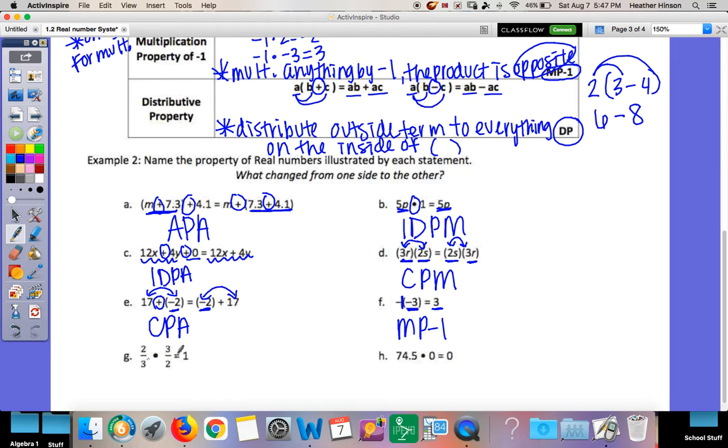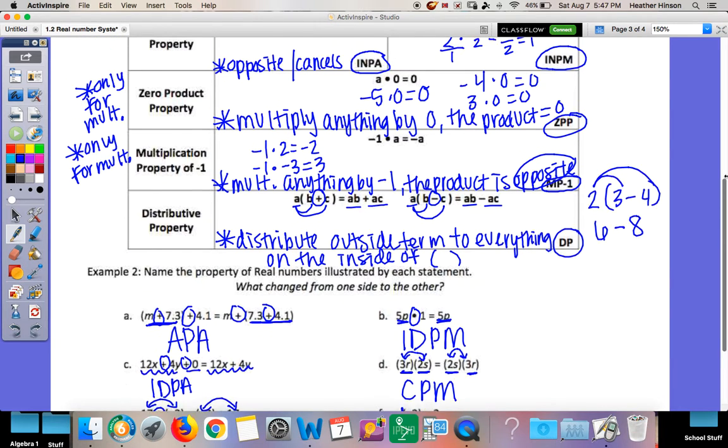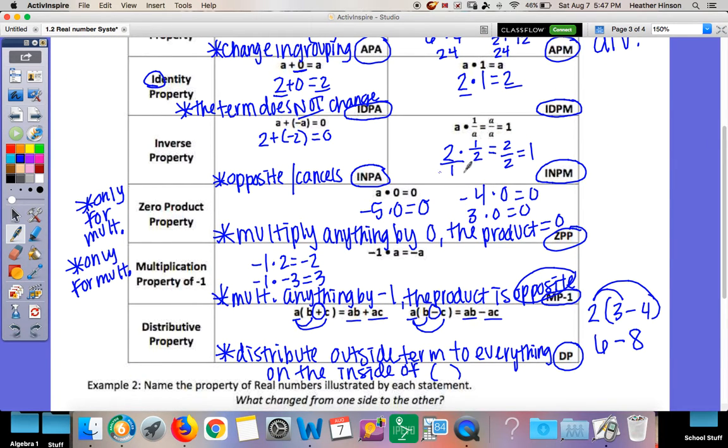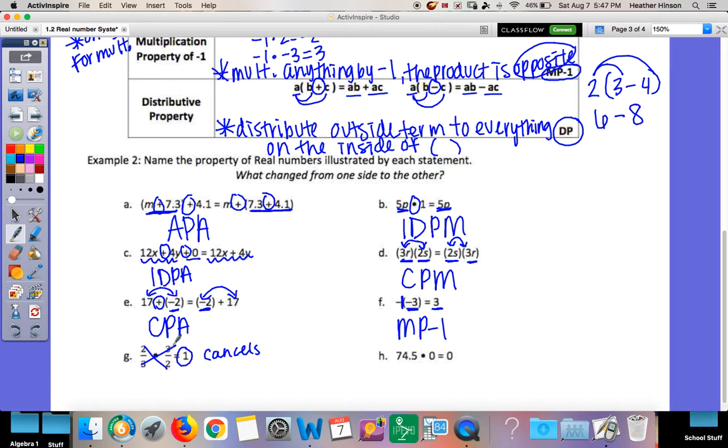Okay, G, what changed from the left to the right? A lot, because it canceled out. I had 2/3. I flipped it upside down, which is its opposite, and it canceled out to 1. Which one cancels out? That's going to be my inverse. Instead of 2/3, I multiplied by 3/2, and it canceled out to 1. That is my inverse property, and this is multiplication.